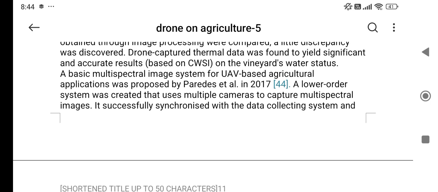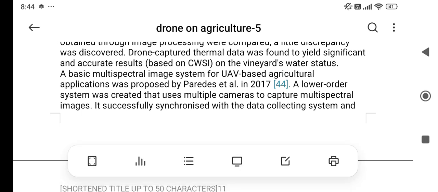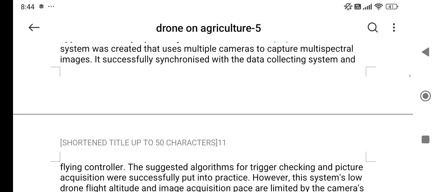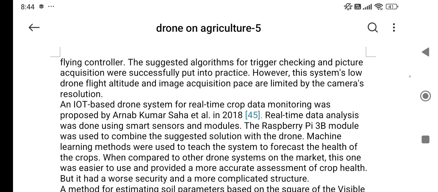Then in 2017, a basic multispectral imaging system for UAV-based agriculture application was proposed by Paradis. A lower order system was created that uses multiple cameras to capture multispectral images. It successfully synchronized with the data collecting system and flight controller.